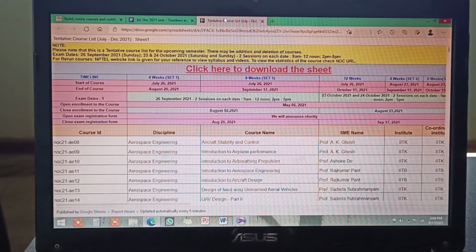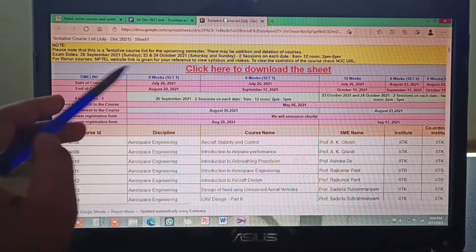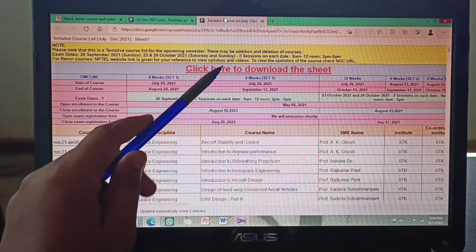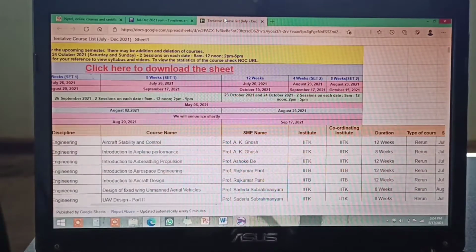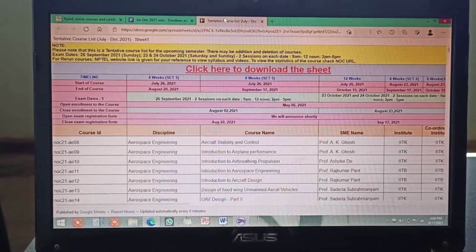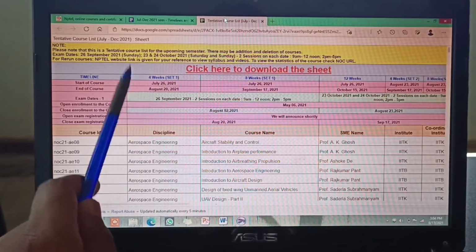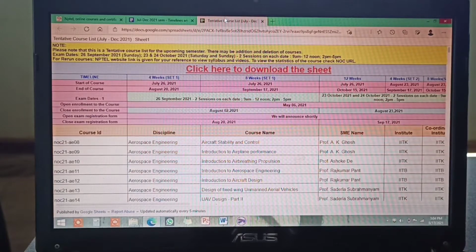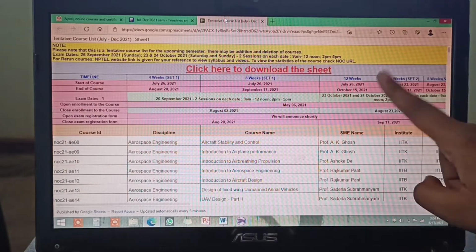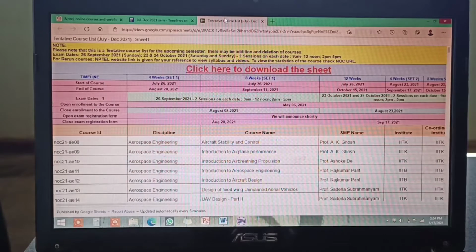So here you can see, guys, the first thing, the timeline is given, then 4 weeks, 8 weeks, 12 weeks, and again 4 weeks and 8 weeks. So what does this mean? I will tell you. See, when a course is of 4 weeks, it means the course is of 1 credit. Okay. And when the course is of 8 weeks, it means the course is of 2 credits. And when it is of 12 weeks, it means the course is of 3 credits. And if it is more than 12 weeks, like 14 or 15 or 16 weeks, then it means the course is of 4 credits. Okay.